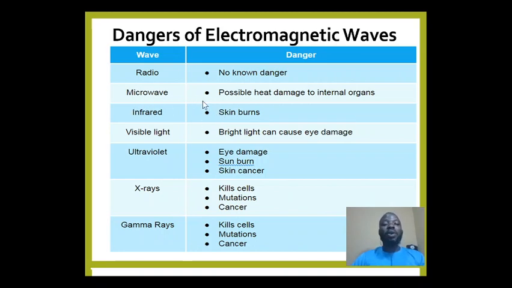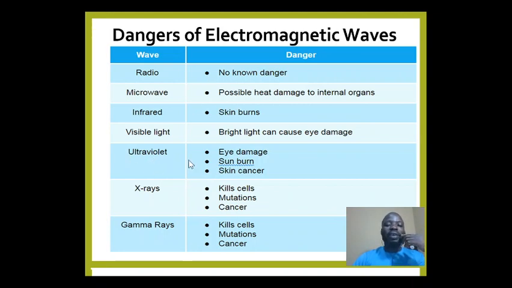Then we have microwave. Microwave produces heat energy. So what it can result in is damage to internal organs or skin burn. That's the effect of microwave. The next one is infrared. Infrared is generated from heat energy, so it can burn skin. Then we have visible light, which can cause eye damage. If somebody looks into the sunlight, because the source of visible light is either sunlight or a bulb, looking at them directly can damage the eye.